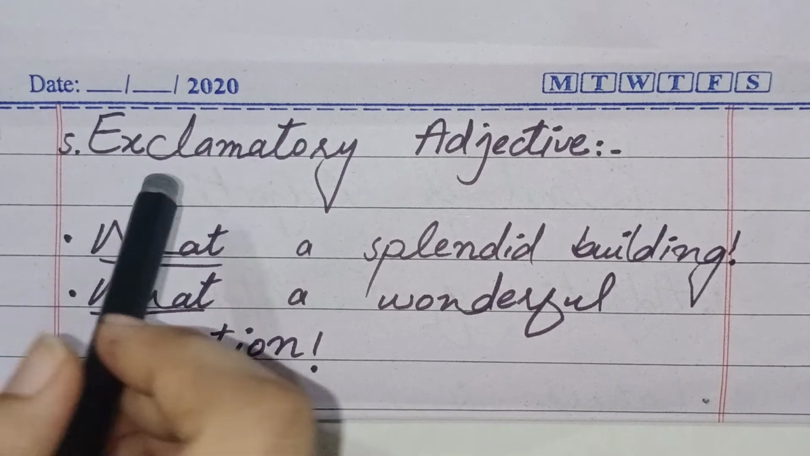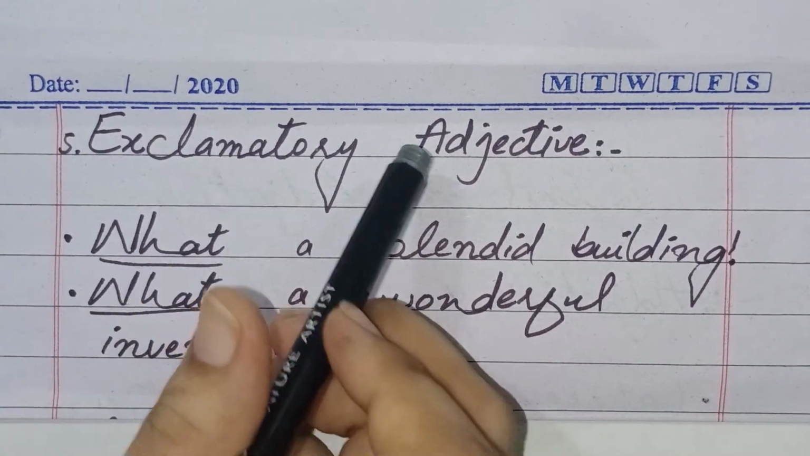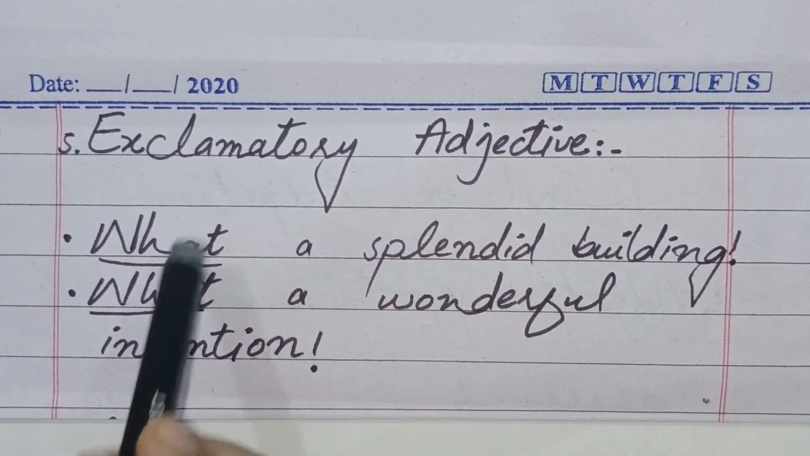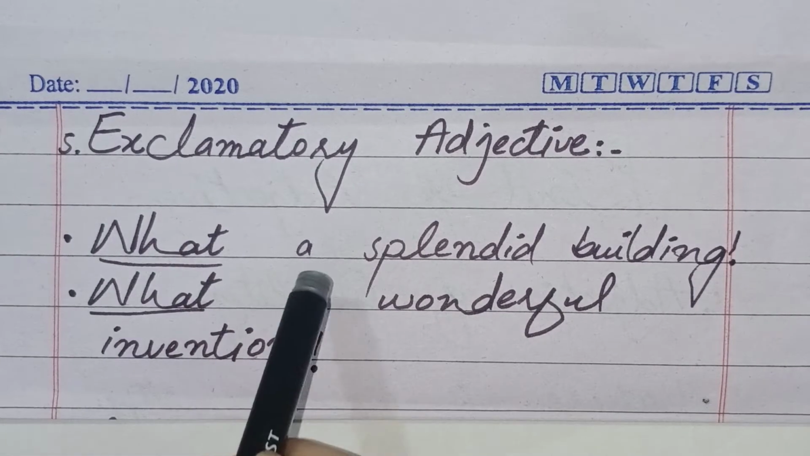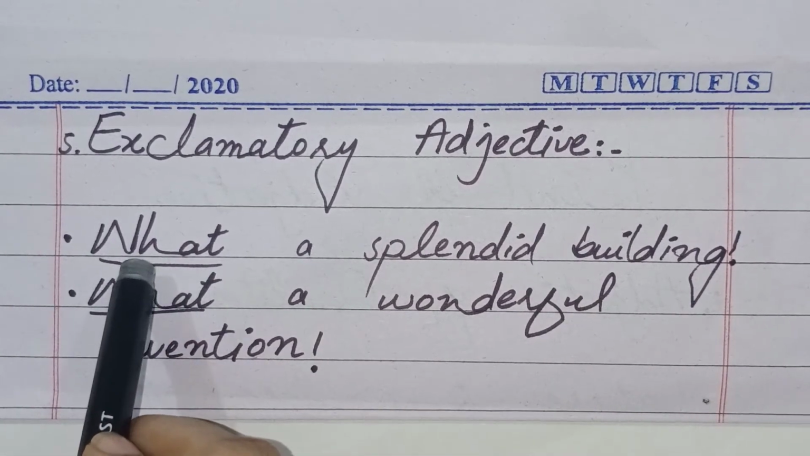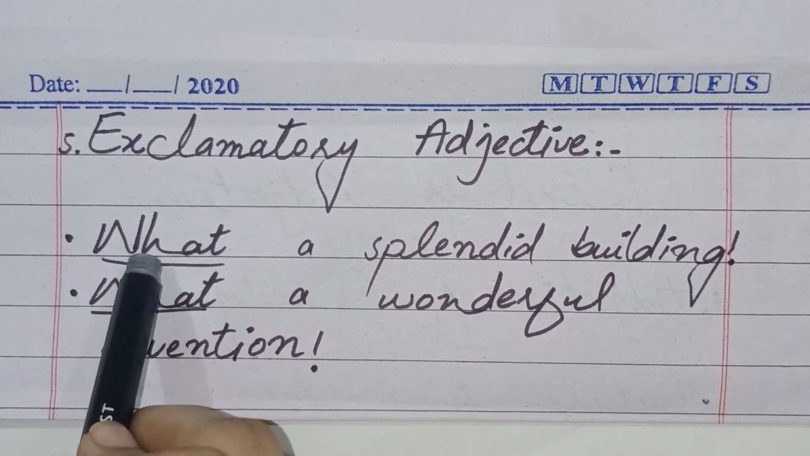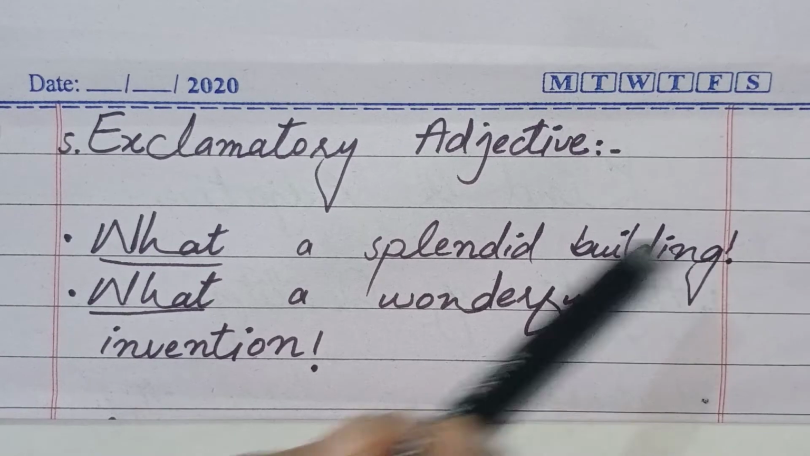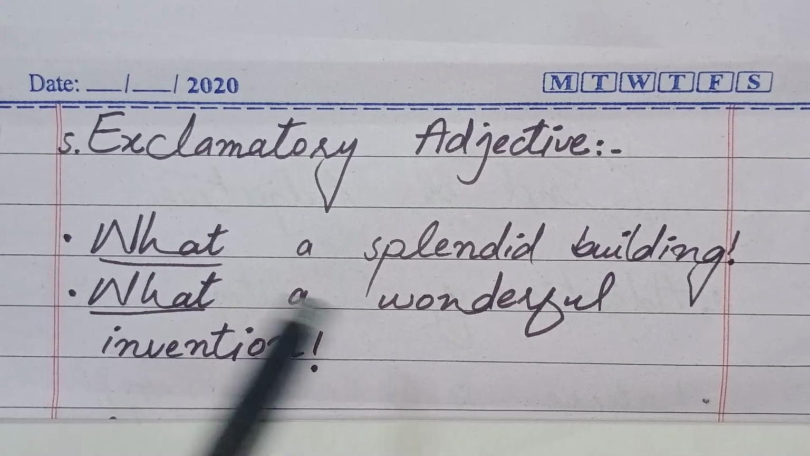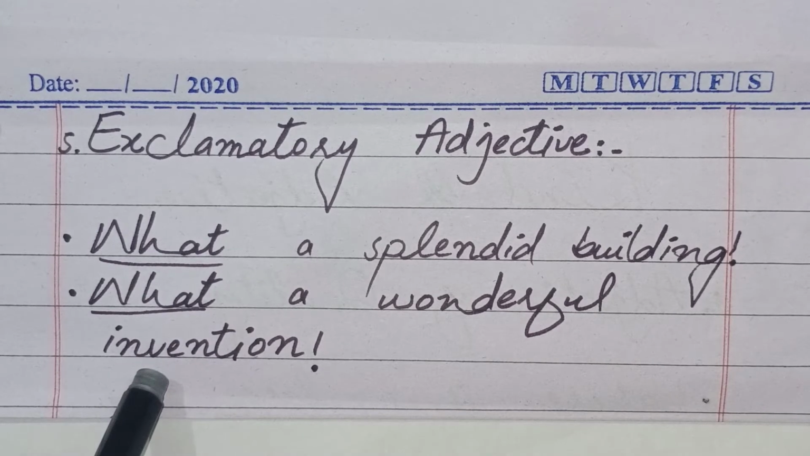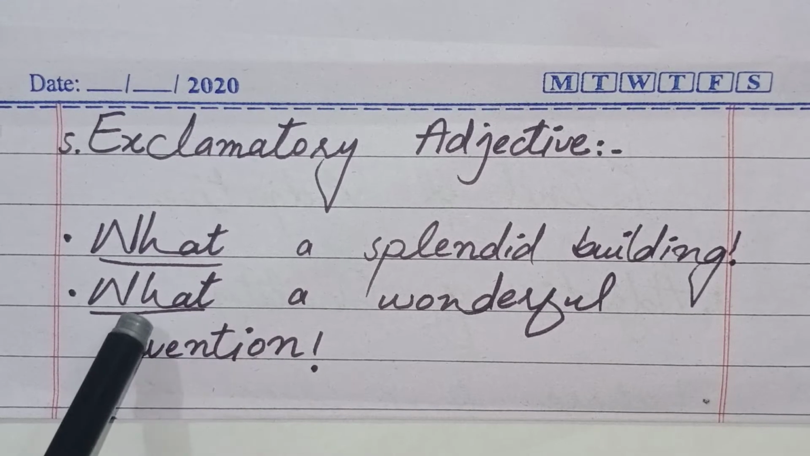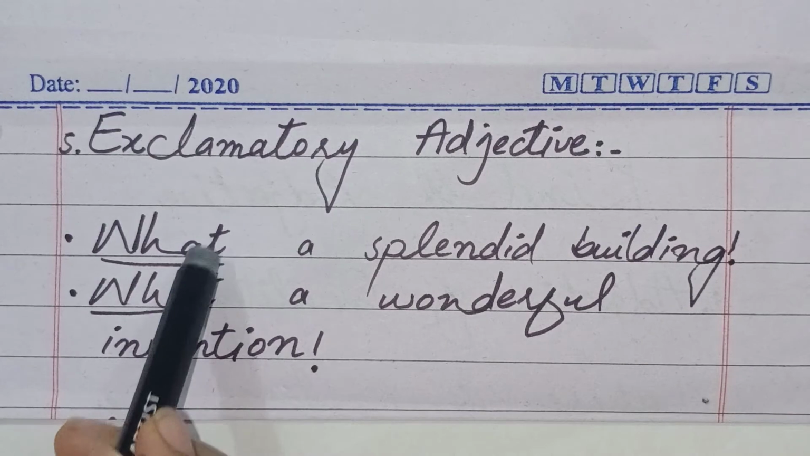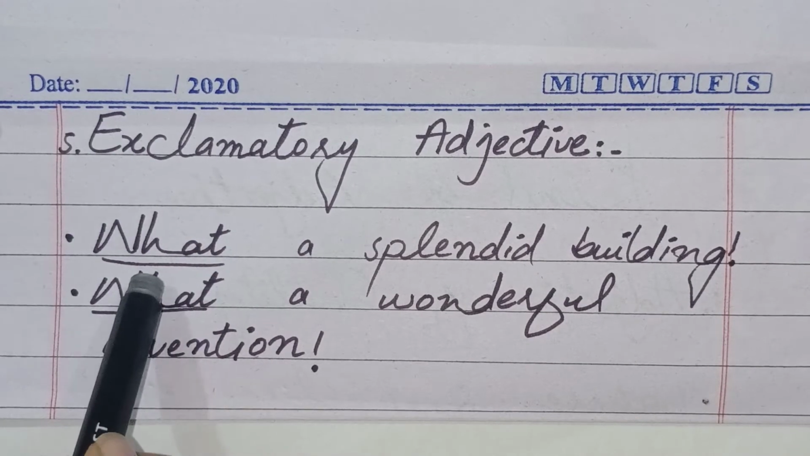Now guys, move to the fifth kind of adjective, and that is exclamatory adjective. Sometimes what is used as an exclamatory adjective. Now move to the example. The first one is, what a splendid building! In this sentence we have used what as an exclamatory adjective, and at the end of the sentence I have put an exclamation sign. The second example is, what a wonderful invention! It's also an exclamatory adjective, and I have put an exclamation sign. In both sentences what works as an exclamatory adjective.